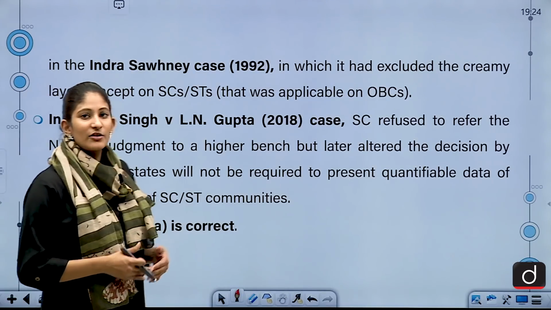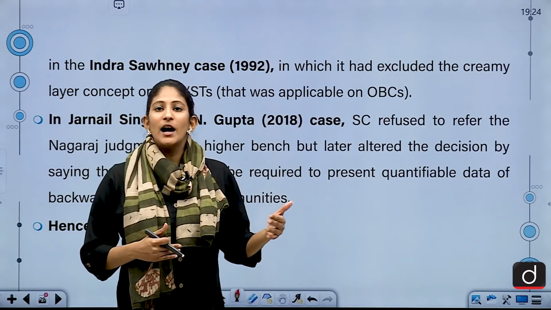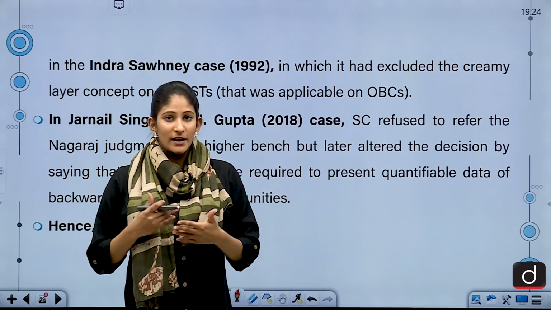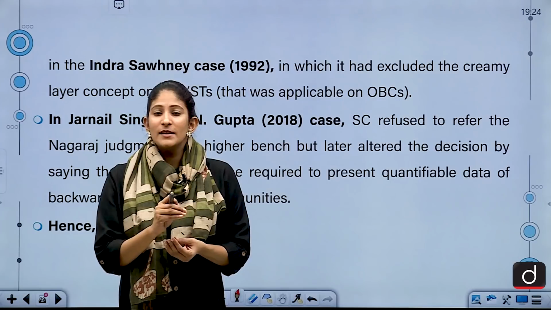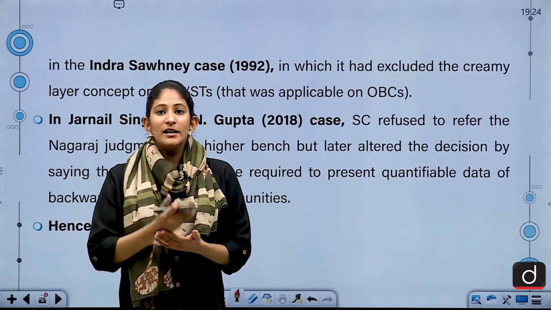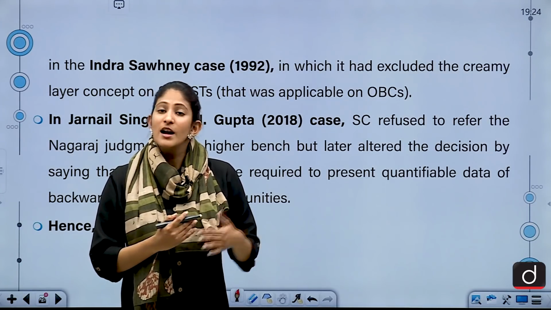The creamy layer people are those citizens of India in different categories, specifically OBC, who are economically better off than the rest.